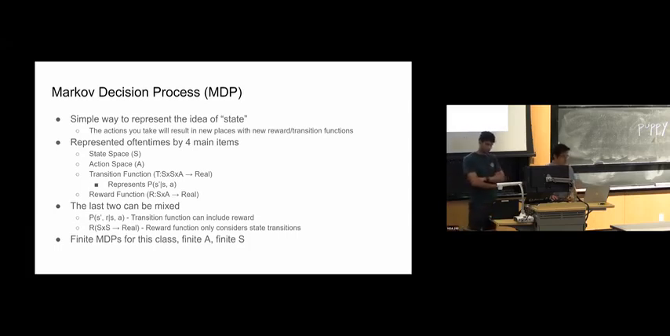And then the last thing that we want to consider is a reward function. The only difference between this one and the bandit problem is that we also need to consider this idea of state. So this is going to map from your state and an action and map to the reward that you would get for taking that action in state S.